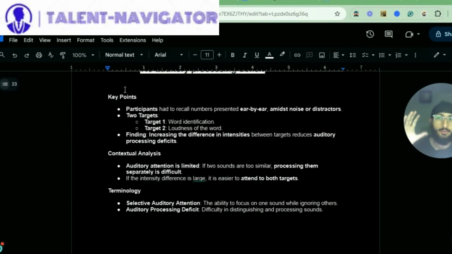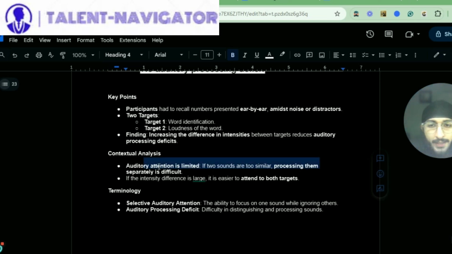So I'll break down each of the points. Key points: participants had to recall numbers presented ear by ear amidst noise or distractors. Two targets were there. Target 1, word identification, and target 2, the loudness of the word, for the amplitude. The finding was that increasing the difference in intensities between targets reduces auditory processing deficits. What does this mean? Increasing the difference in intensities between targets reduces auditory processing deficits.